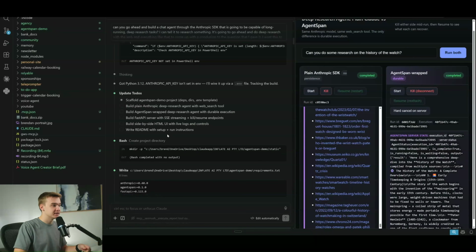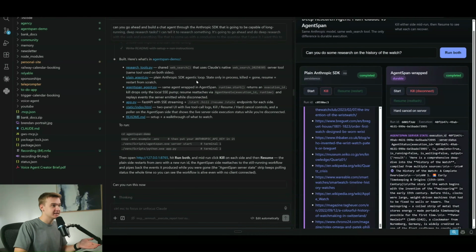We can see here the plan that I put together in terms of how it was going to build this application and build all the agents as well. The only thing that it needed from me was going to be my Anthropic API key in order to be able to power these agents. Once this was done, it was practically good to go.